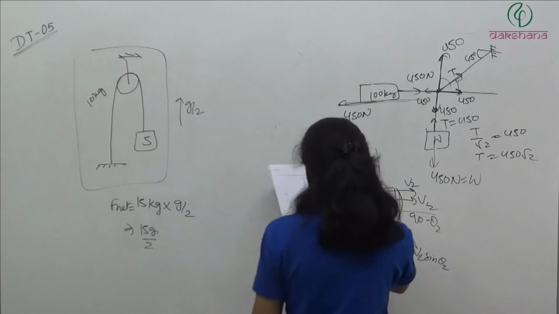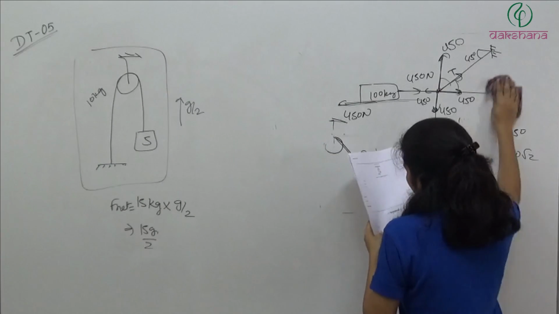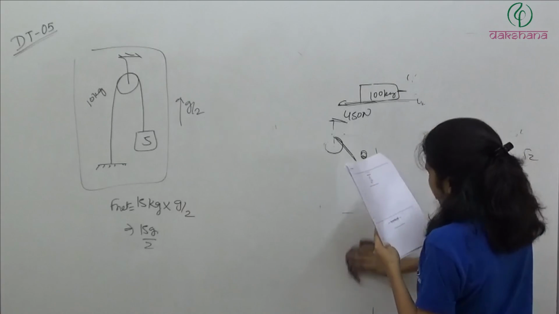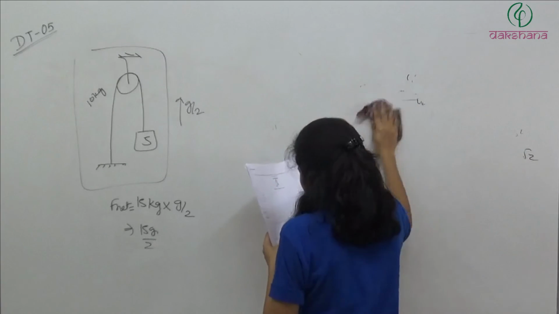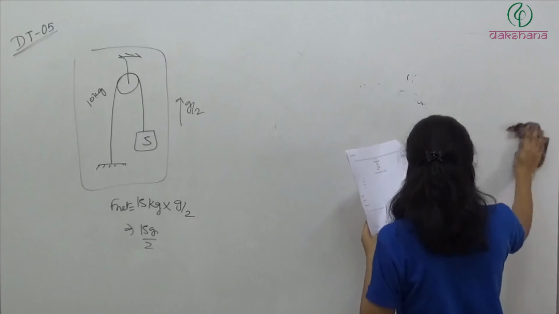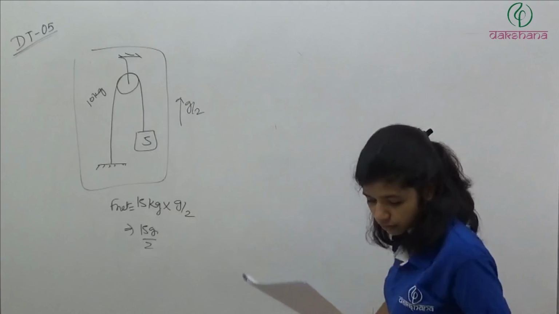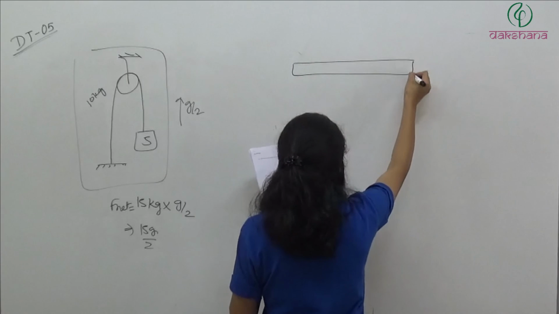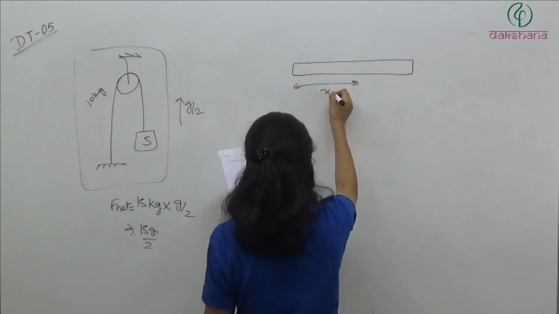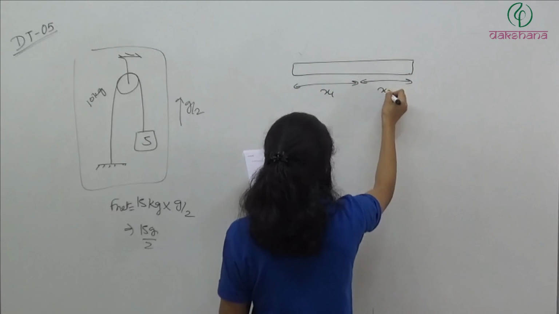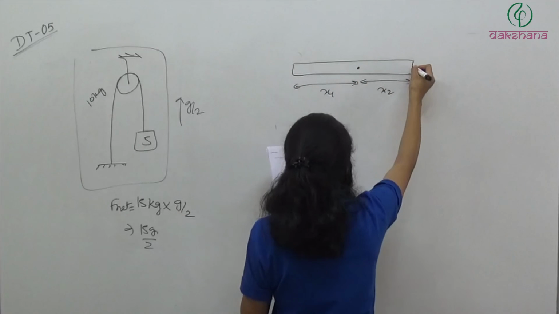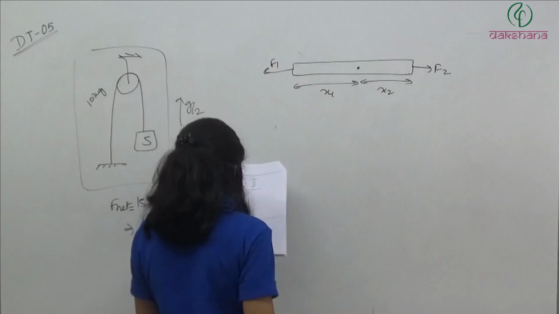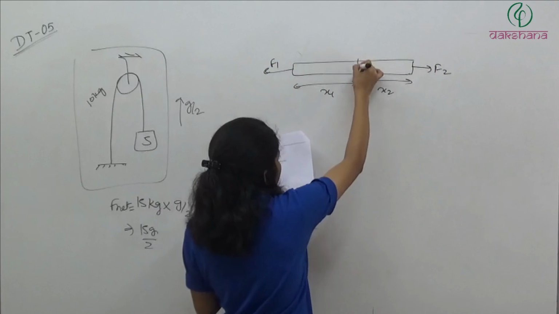Question number 45. Two forces F1 and F2 are acting at both ends of a uniform string of mass m as shown in the figure. The magnitude of tension at point C is. So we have a string of length x1 plus x2. This is the point C. F2 force is acting in this direction, F1 force is acting in this direction, and we need to find out the tension at this point C.